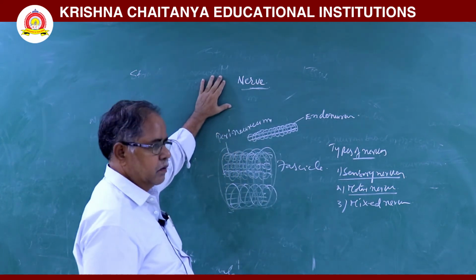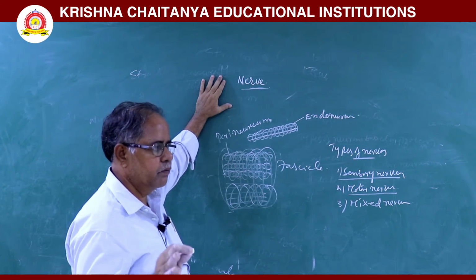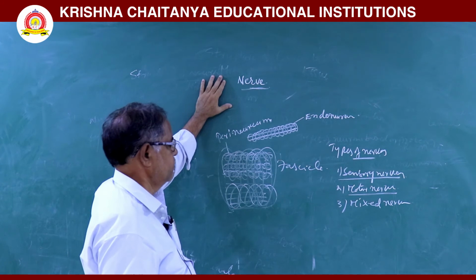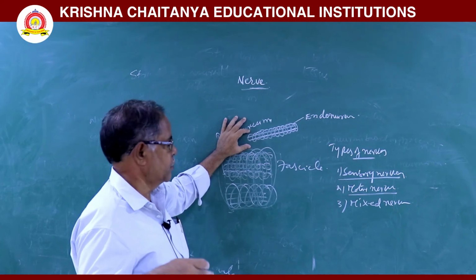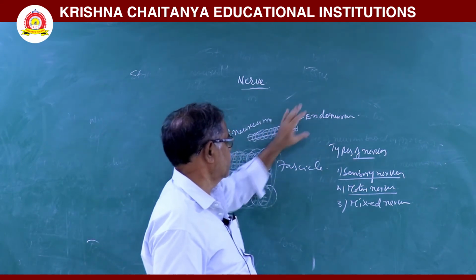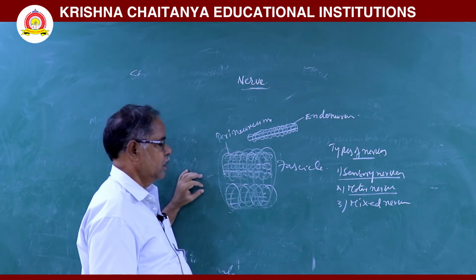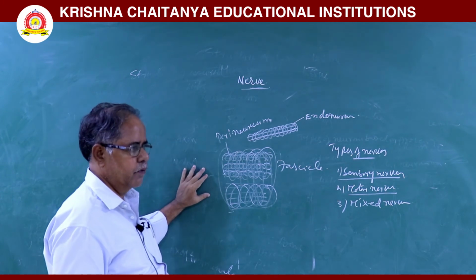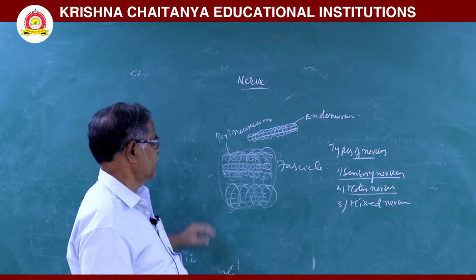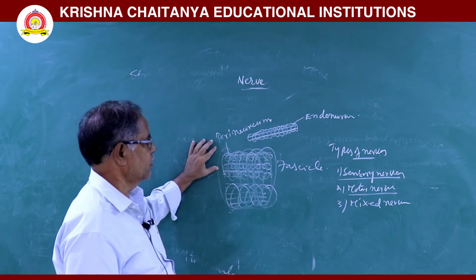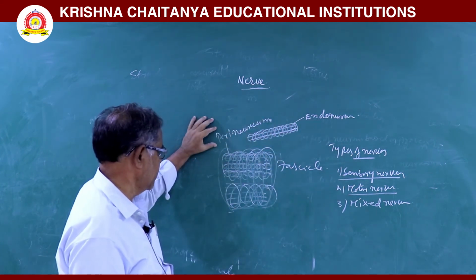What is a nerve? A bundle of nerve fibers which are present in the peripheral nervous system forms a nerve. The nerve fiber is surrounded by one connecting tissue sheath, that is called as an endoneurium. Some nerve fibers are arranged parallel to each other and form a bundle. That bundle is called as a fascicle. This fascicle is surrounded by another connecting tissue sheath, that is called as a perineurium. Next, this is the endoneurium. Then this is the perineurium.